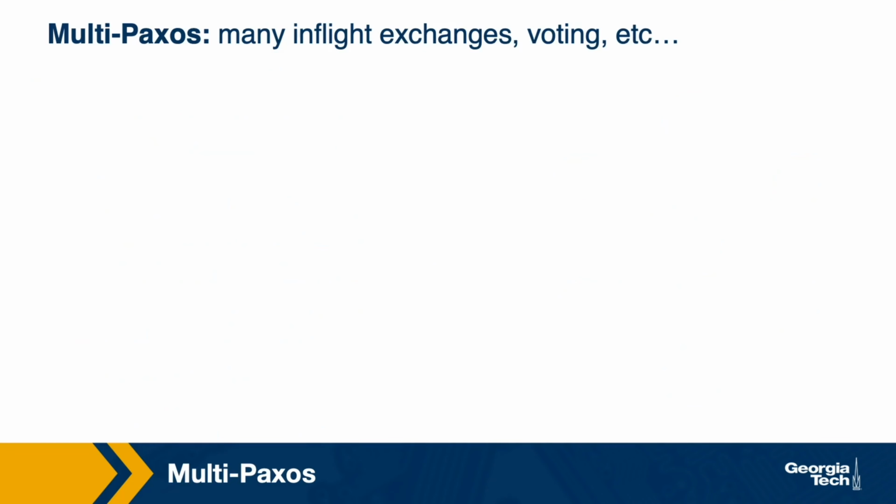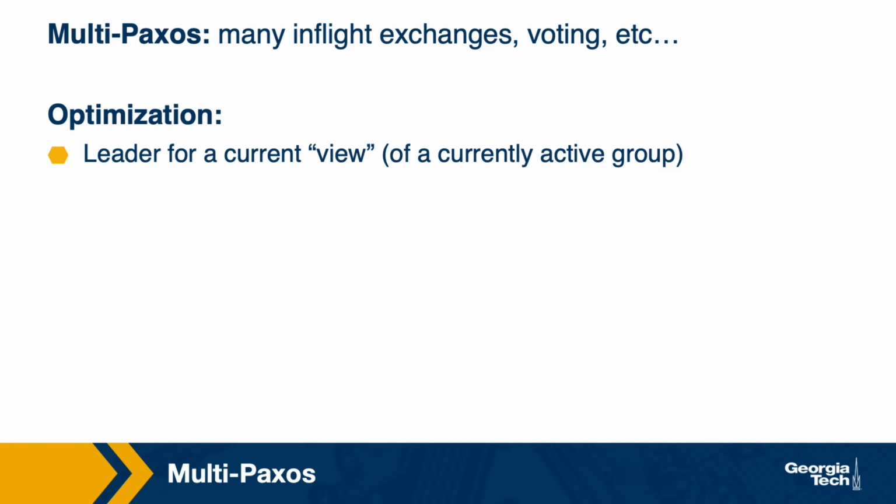Clearly, running multiple Paxos exchanges for different proposals makes everything more complicated. There are many more messages that are in flight. To optimize this, there are a number of common techniques. One of the common techniques is to separate the stages of the execution where only one proposer is allowed to submit winning proposals. That proposer becomes a leader. Having a leader makes sense only with respect to the current active group of participants in the protocol. If more nodes join or nodes fail, it may be necessary to elect a new leader. When a leader is elected, it's as if a node becomes in charge of the current view of the system and its currently active nodes.